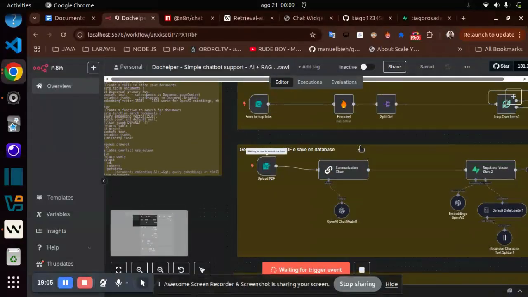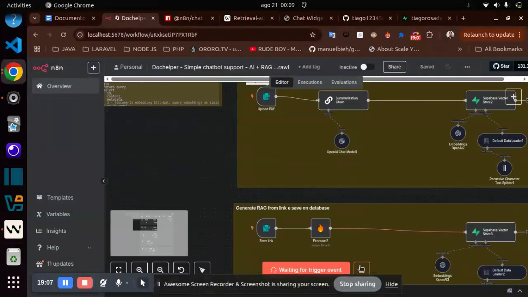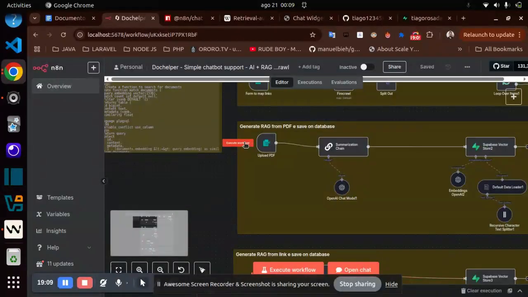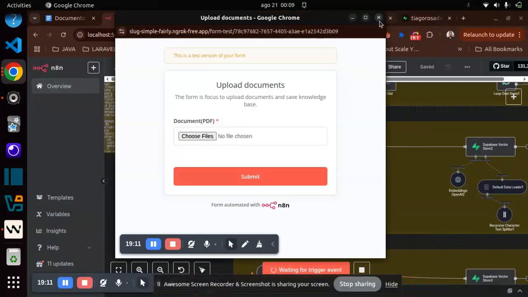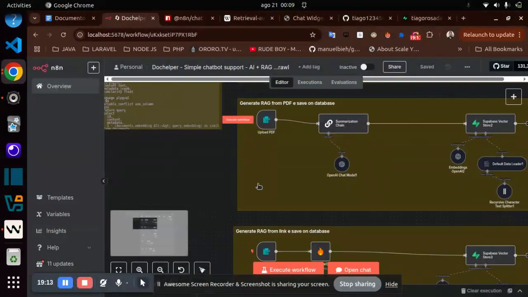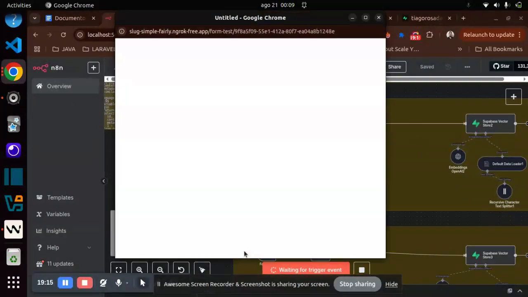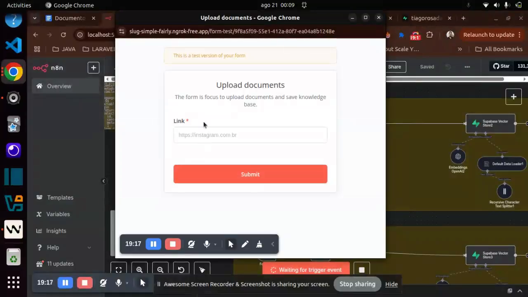Here I have the same form from the first example, the first way to generate data for the database. But here you put the link and I extract only the content from this link.